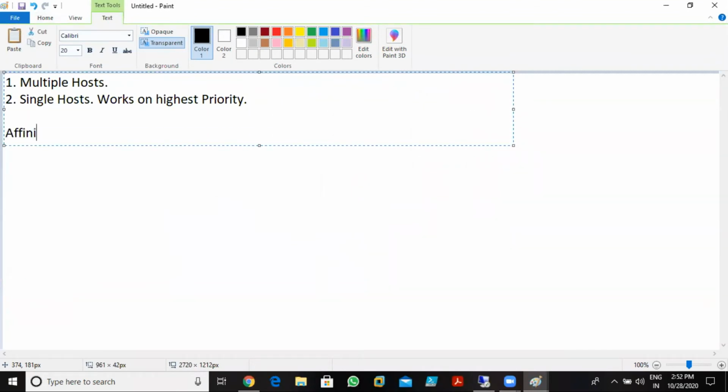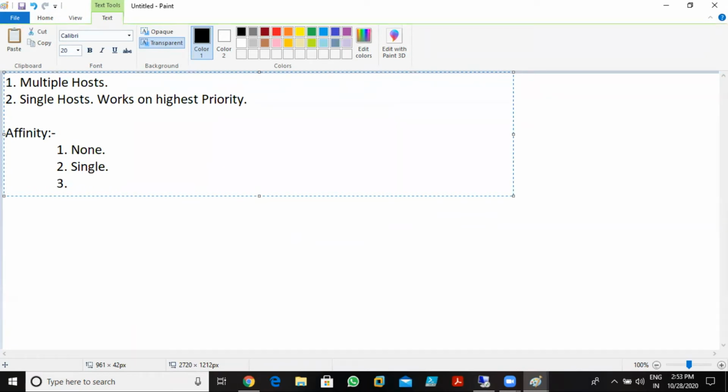In affinity, we need to define how your NLB cluster works. In affinity we have three options: none, single, and network. We have three options.